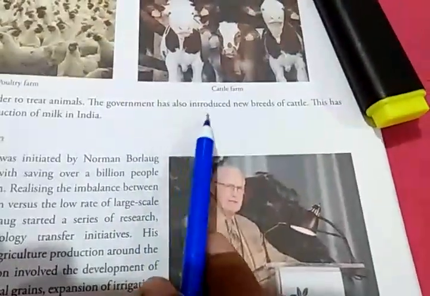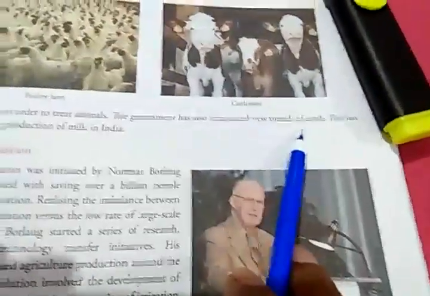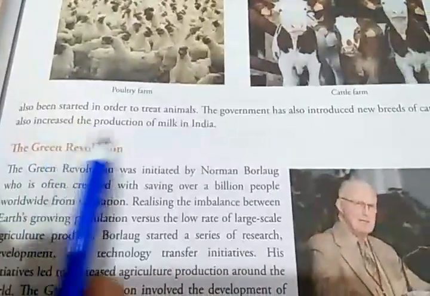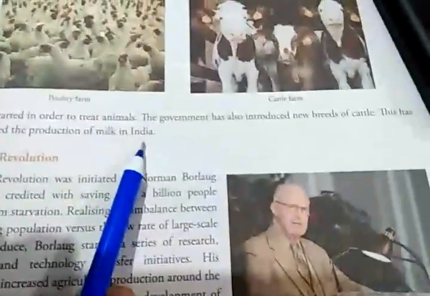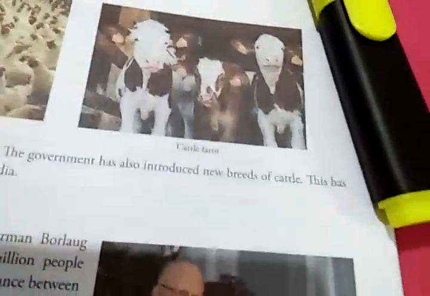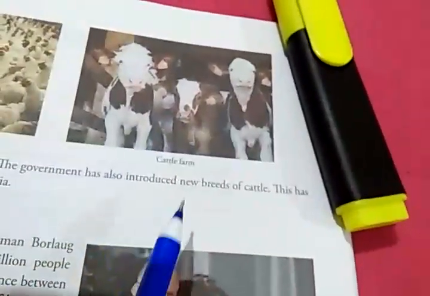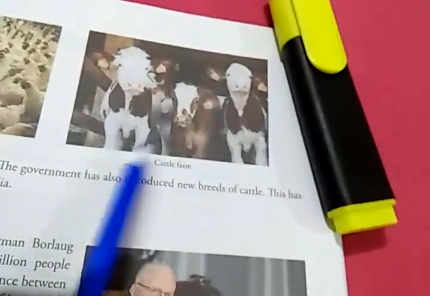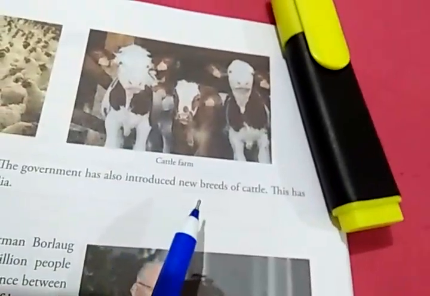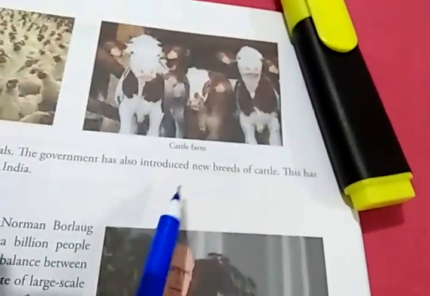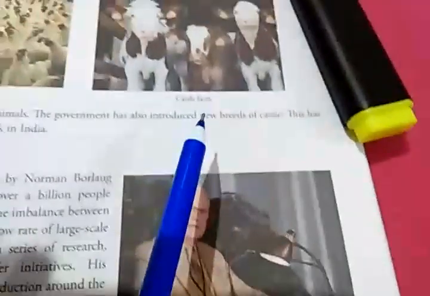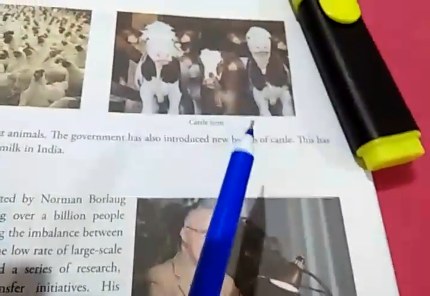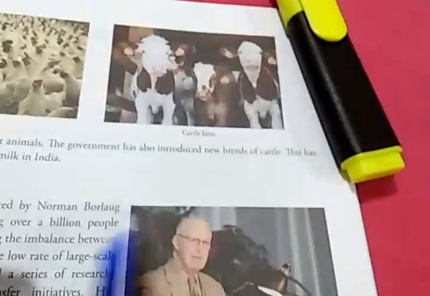Then the government has also introduced new breeds of cattle. This has also increased the production of milk in India. So new breeds of cattle you can see over here. These are cattle breeds which are very good for giving milk. They give plenty of milk, so they are good quality cows. New breeds of cattle have been introduced in India, unlike the Indian cow. Nowadays in town you cannot see the Indian cow, but if you go to villages, then you can see the Indian cows.